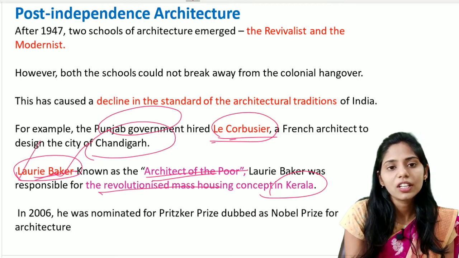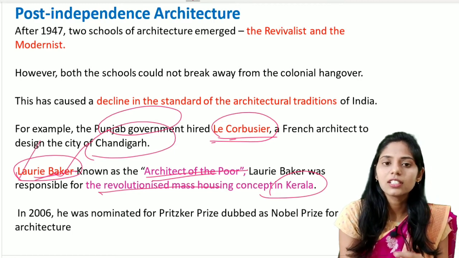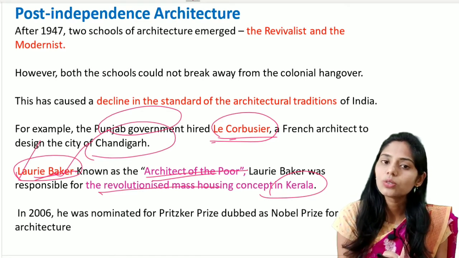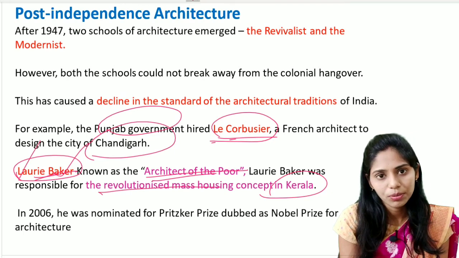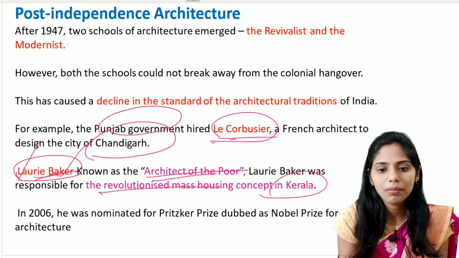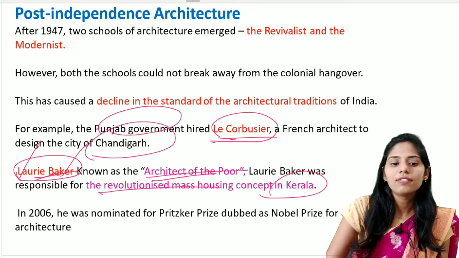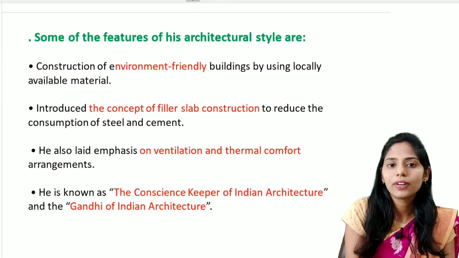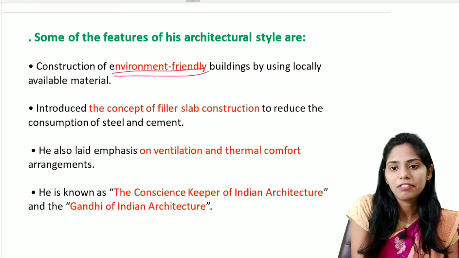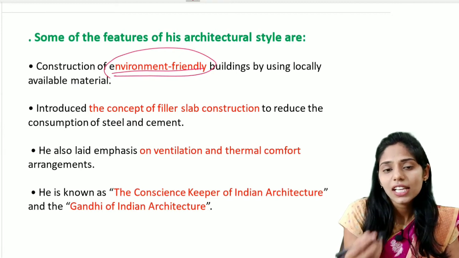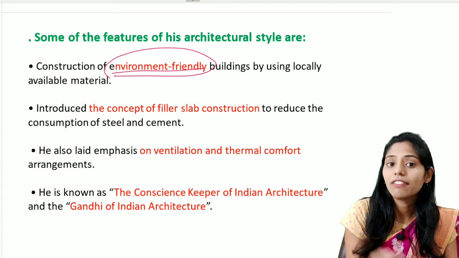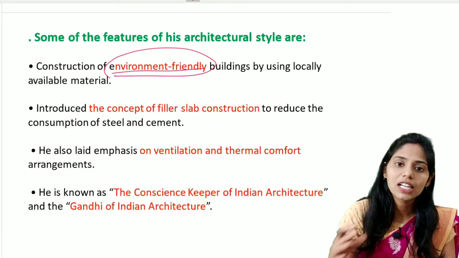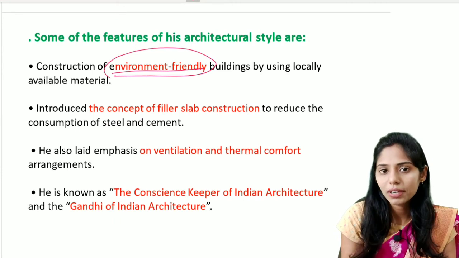Regarding this Laurie Baker, you should remember some important things which are unique to his architecture. The first one is that he was known as the architect of the poor, and also he revolutionized the mass housing concept in Kerala. And some of the unique features of the constructions made by Laurie Baker are, first, that the constructions are environment friendly, mainly made with the material which is available in that region, that is, locally available material. Because of this, we can say these constructions are environmentally friendly.